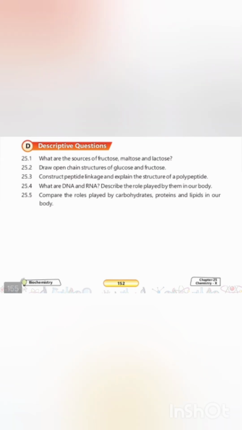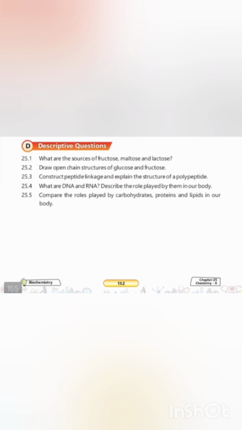Second question, draw the open chain structures of glucose and fructose. Both share the same formula but possess different functional groups. Their open chain skeletal structures are represented as follows. For your help, the open chain structure is linked with the video. As you can see, their formula is C6H12O6, but they possess different functional groups in the open chain. You can see it easily.